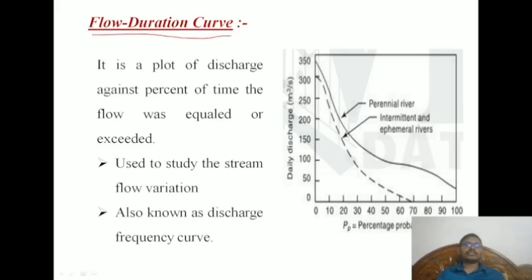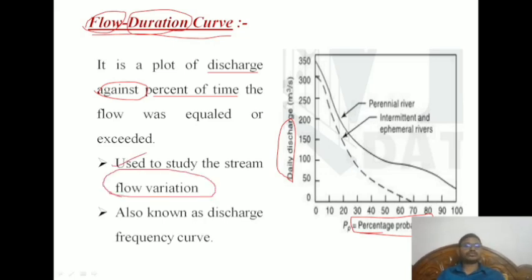Flow duration curve: the word itself says there is a flow with respect to duration. It is a plot of discharge, flow meaning discharge, against percentage of time. So the plot is drawn with the percentage of time with respect to the discharge, and it is called the flow duration curve. We use it to study stream flow variation, how it fluctuates with respect to percentage of time and discharge.